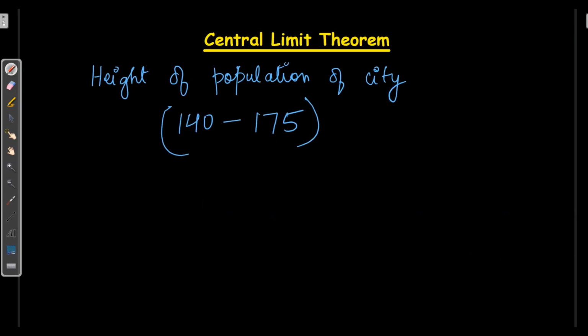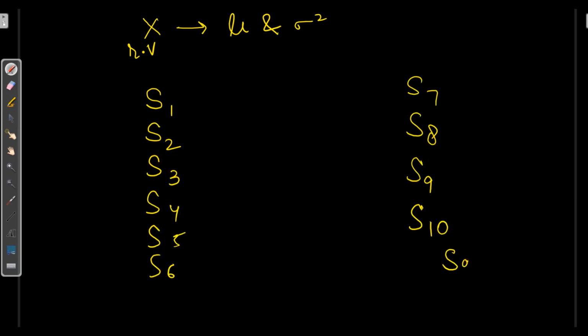So what is central limit theorem? Let's say we have x, a random variable which is non-Gaussian and has finite mu and finite sigma square. Here we will take samples, sample size, let's say 30.